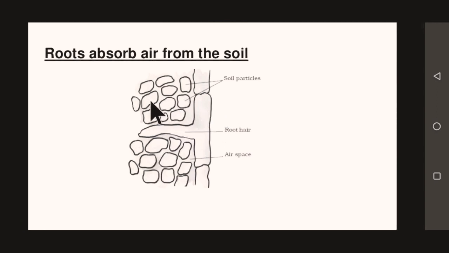Now here, as you can see, the diagram shows roots that also absorb air from the soil. So how do they absorb air? They absorb air from the spaces in between the soil particles.